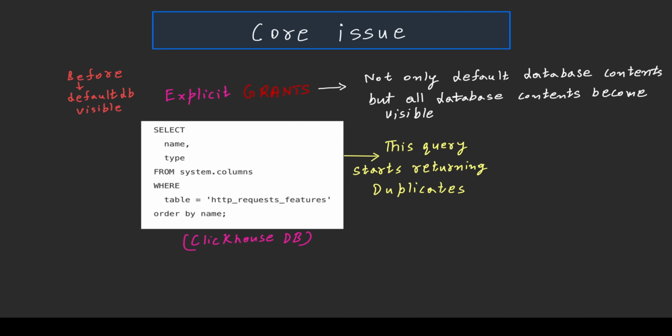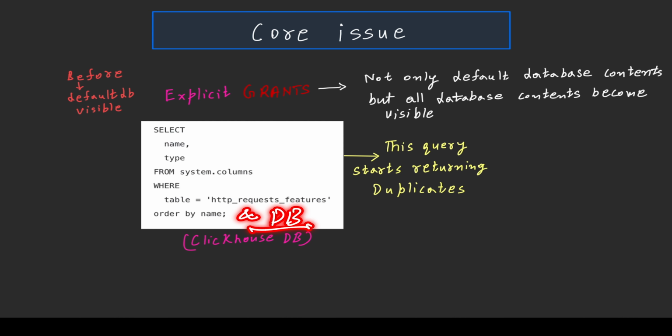So they made the metadata access explicit without knowing that in their bot management system feature request creation service, there is this particular query which takes all the data from system.columns and provides a check for the HTTP request features without taking into account that there is no check for the DB.